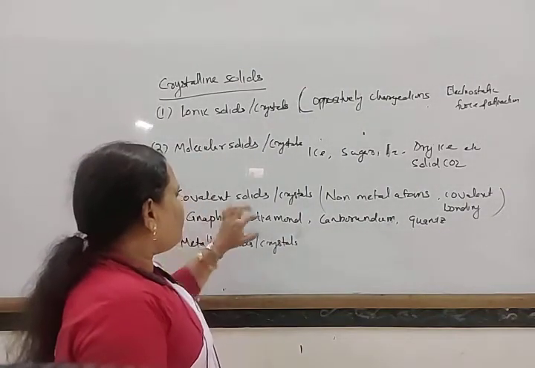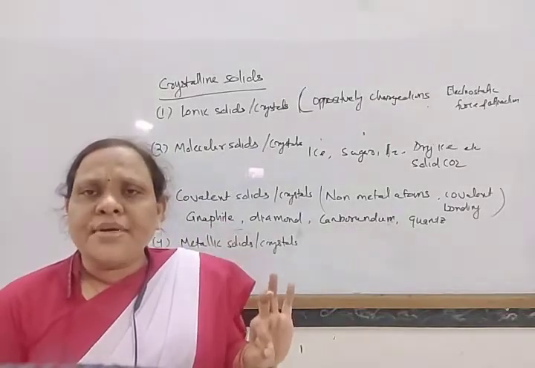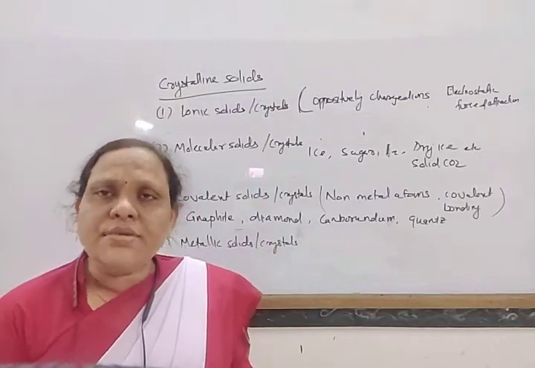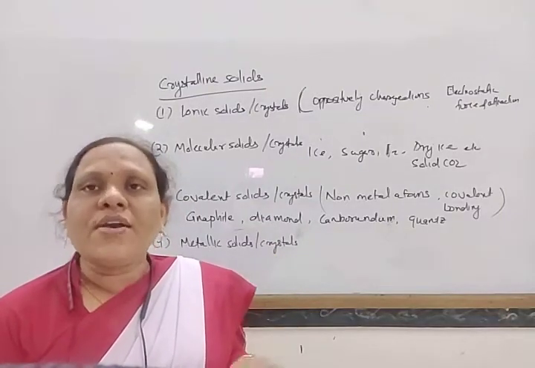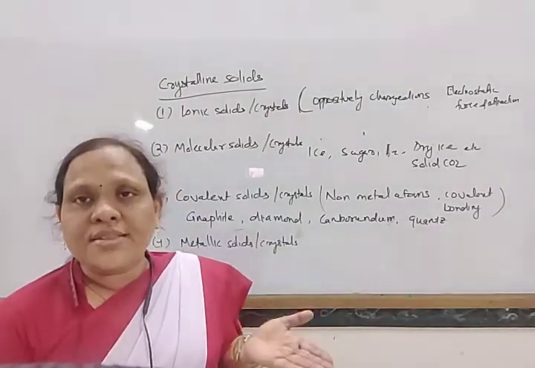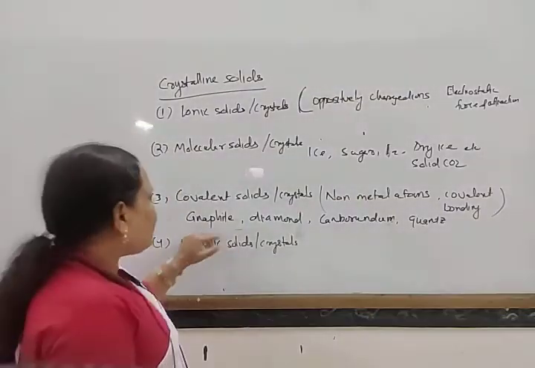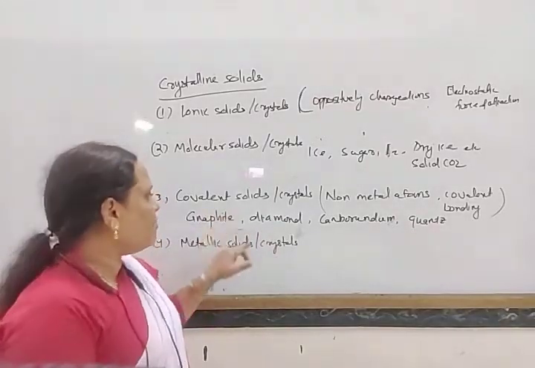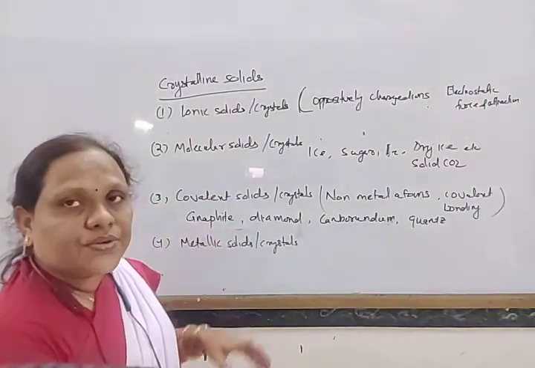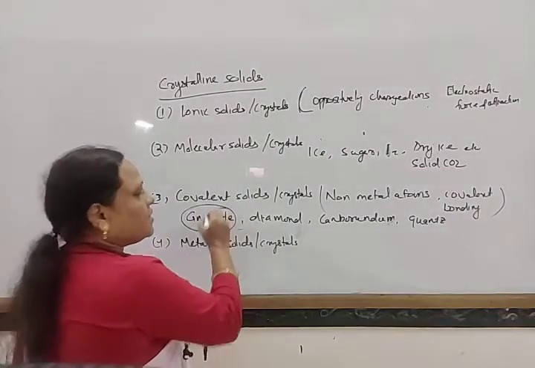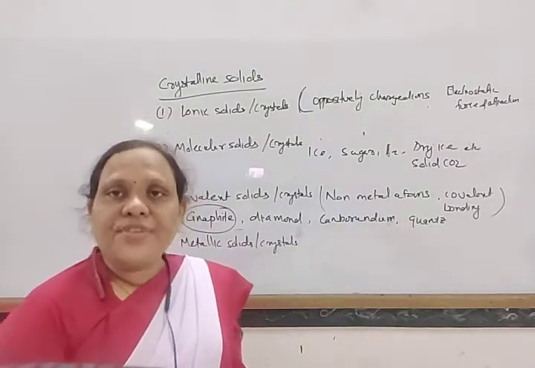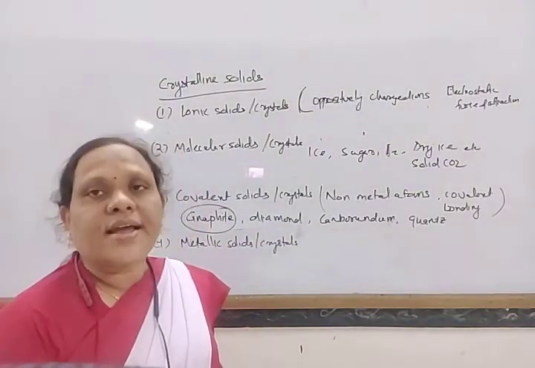In graphite, each carbon atom is covalently bonded with three other carbon atoms. In this way, it has a planar or layer structure, with one layer of carbon over another layer. So graphite is generally soft among all covalent solids. Due to the presence of free electrons, graphite can conduct electricity. Except graphite, all other covalent solids are generally insulators and hard.